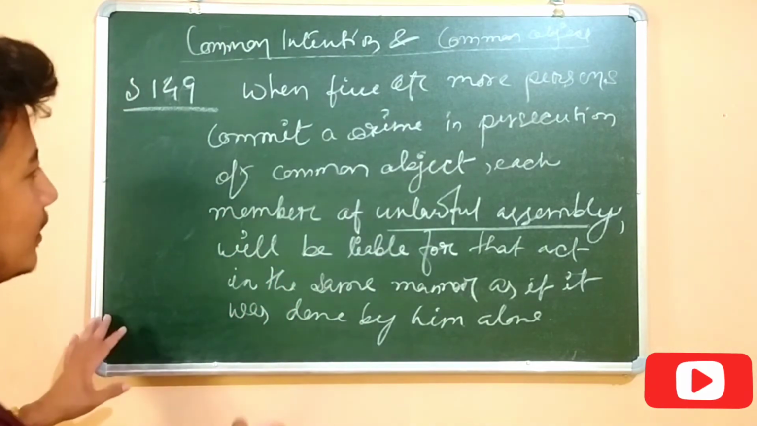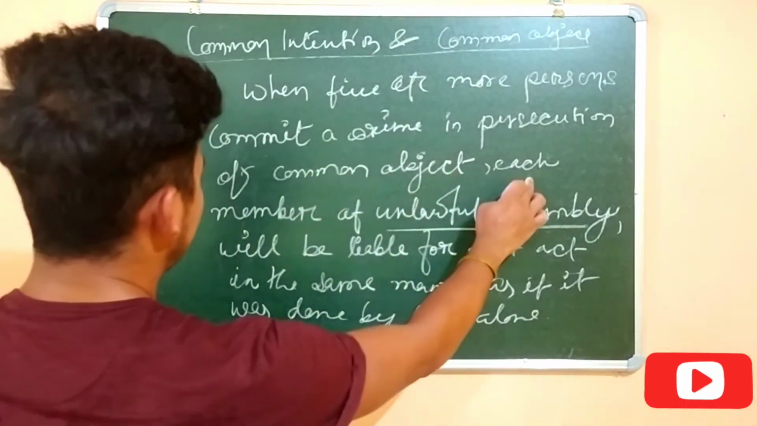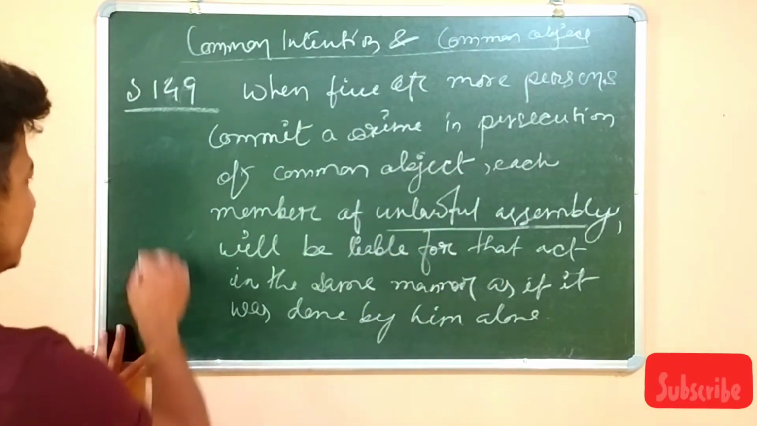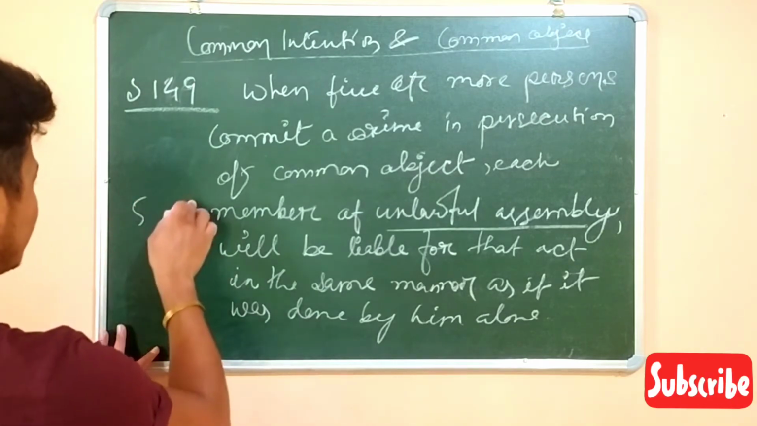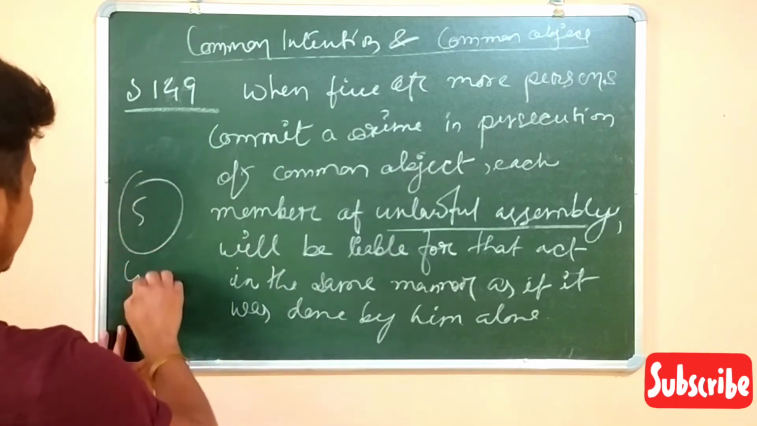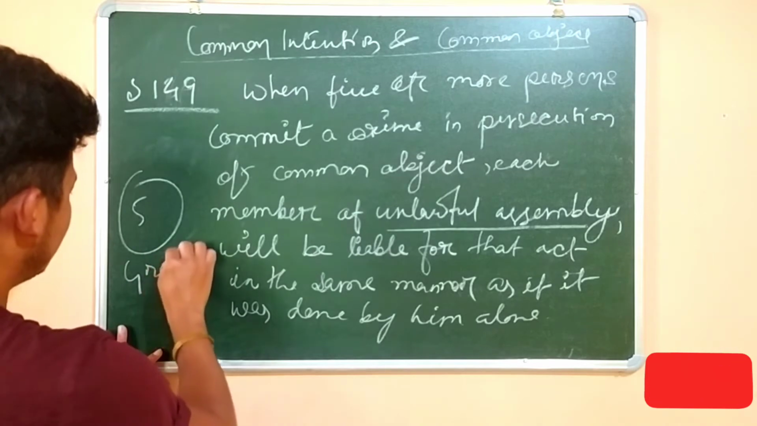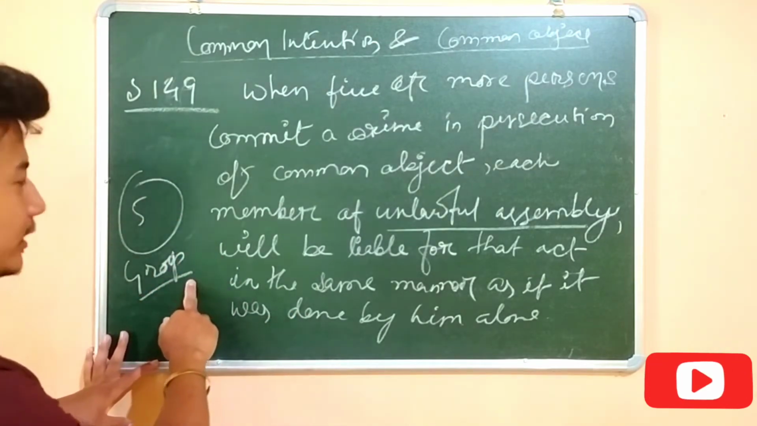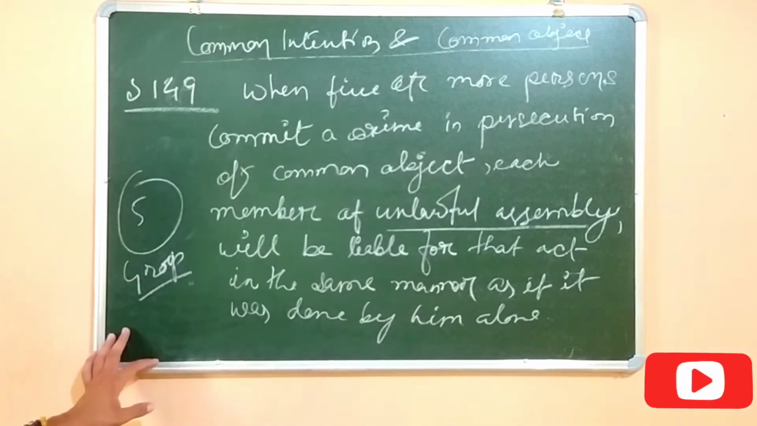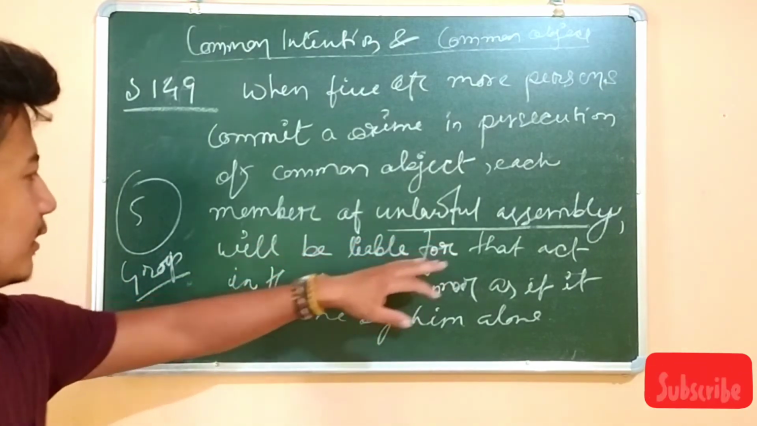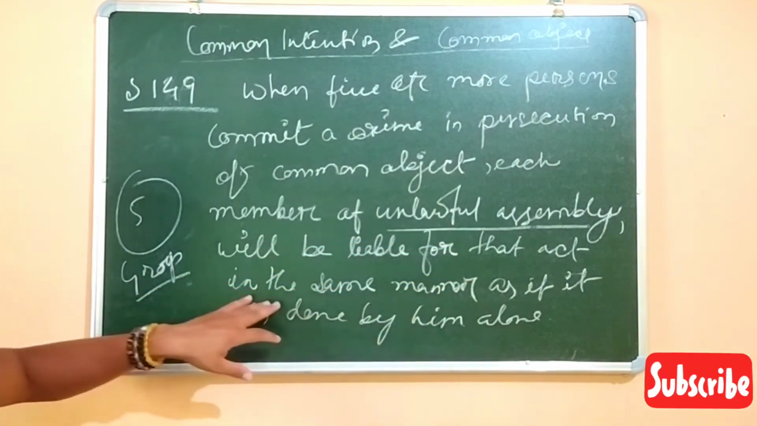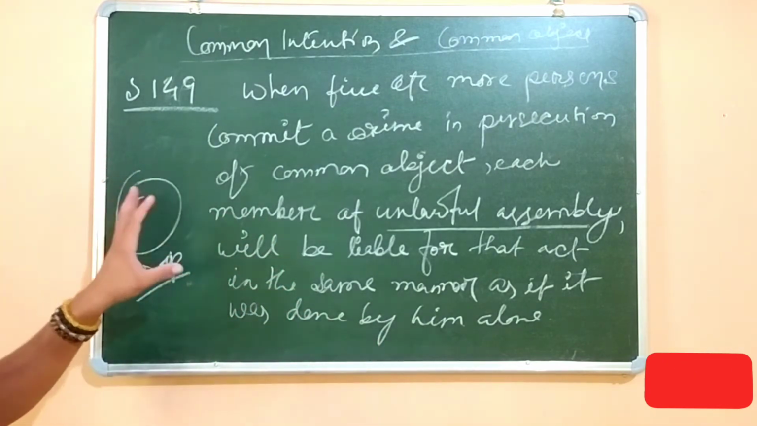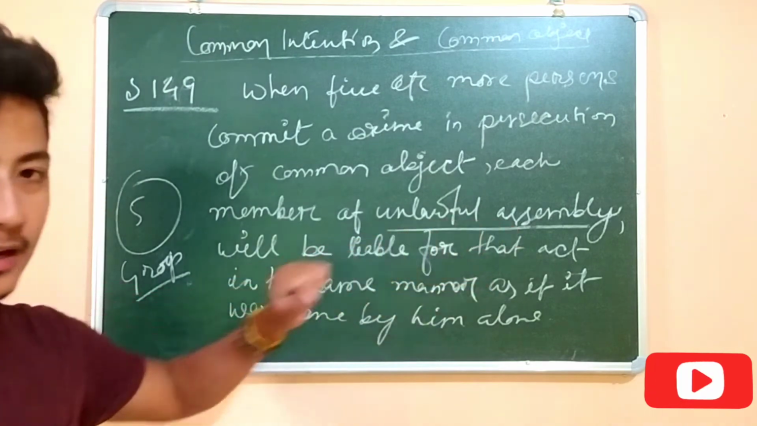Okay, so common object: each member of the unlawful assembly, so that assembly of 5 or more persons, is a group. It talks about the group, and that group is unlawful. There is no permission for that group. So the members of the unlawful assembly will be liable for that act. Each one of them will be held liable for whatever crime is committed by that unlawful assembly.